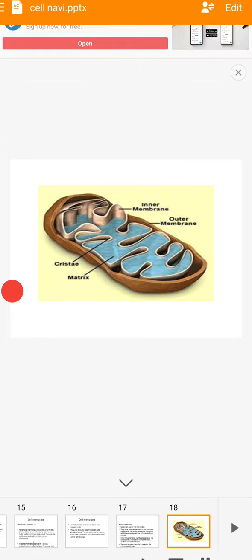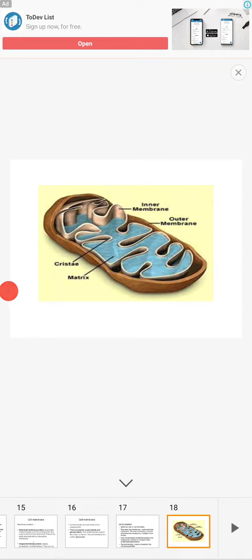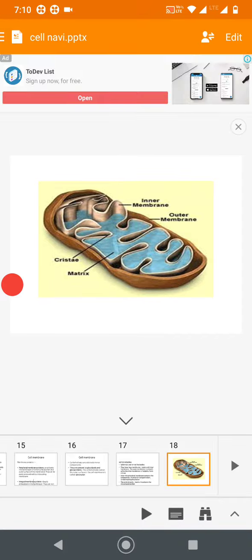So the inner mitochondrial membrane contains the components of the electron transport chain.